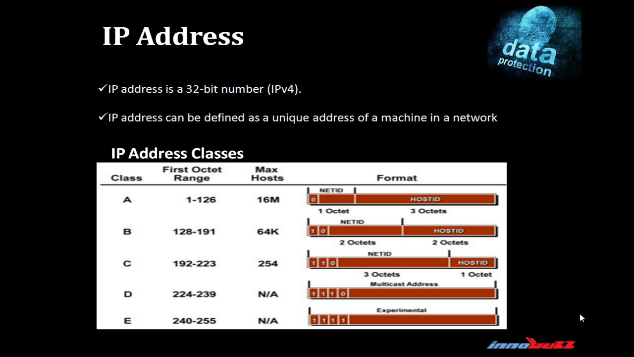Class B contains 2 network ID and 2 host ID. It ranges from 128 to 191. Class C comprises 3 network ID and 1 host ID. Ranges from 192 to 223. Class D is used for multicasting and its range is from 224 to 239. Class E is used for experimentation purpose. It ranges from 240 to 255.